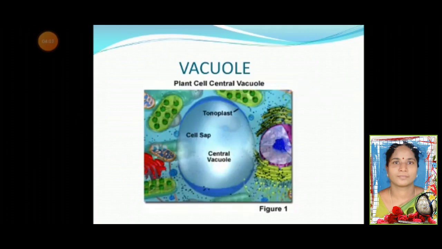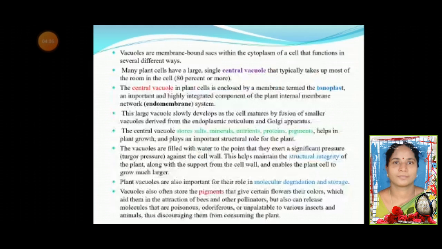Vacuole is the next subcellular organelle. This is the image of the vacuole. Vacuoles are membrane-bound sacs within the cytoplasm of a cell that function in several different ways. Many plant cells have a large single central vacuole that typically takes up most of the room in the cell,